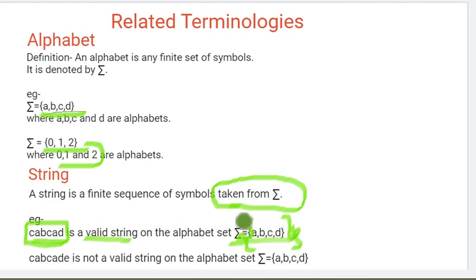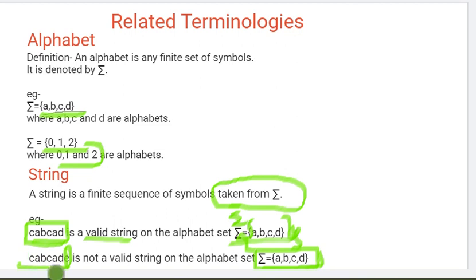So whatever is in the sigma, the string is made of those alphabets only: C, A, B, C, A, D. Suppose our string is C, A, B, C, A, D, E. E is not in our alphabet set. We have A, B, C, D, and E is not present.